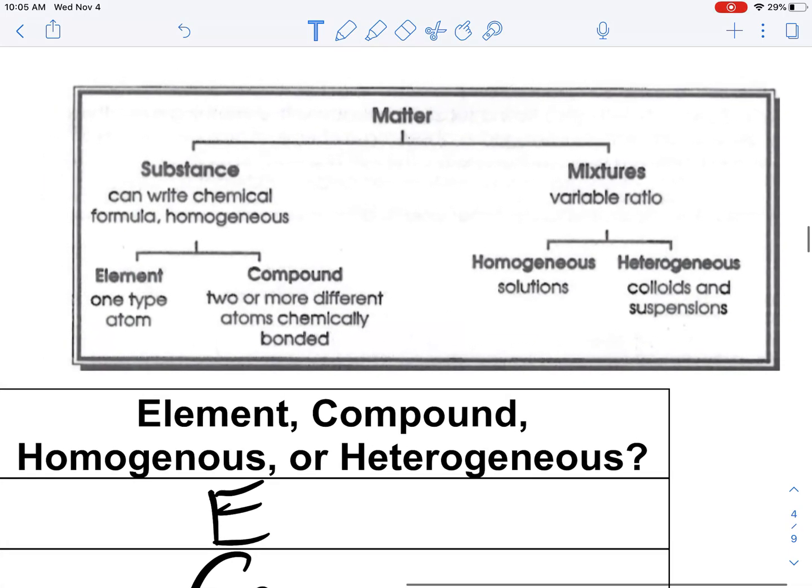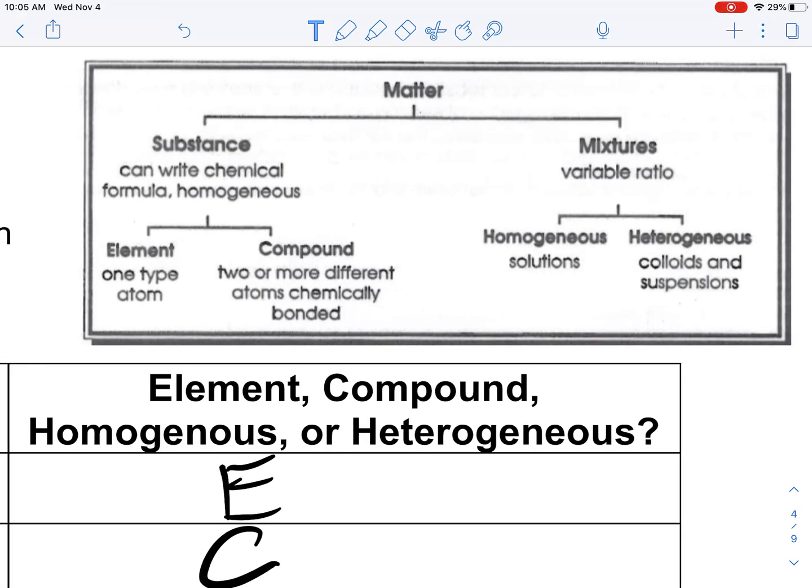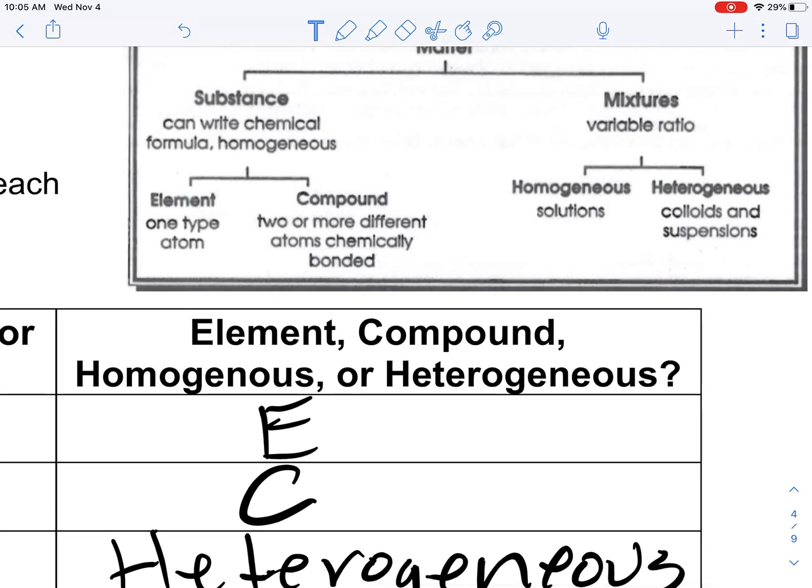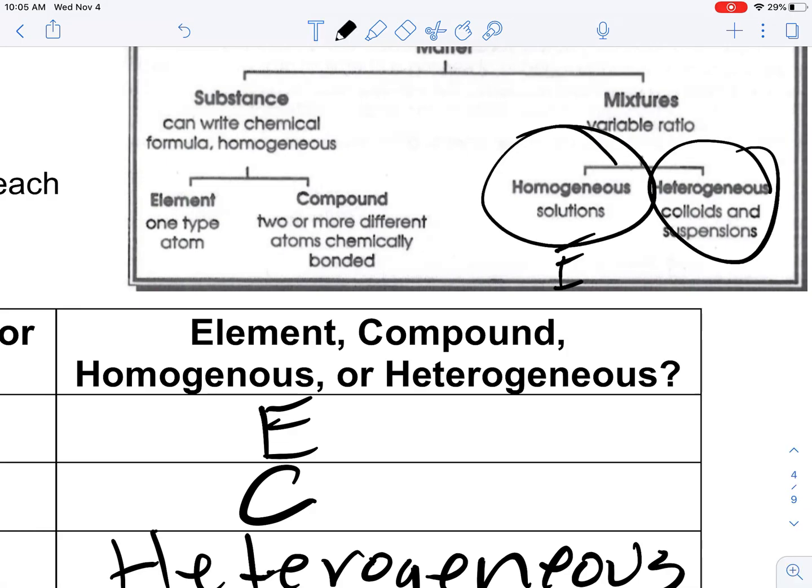On the left-hand side over here, we have elements, which are one type of atom, a compound, which is two or more. And then mixtures, we have two types. We have homogeneous, which are solutions, and heterogeneous, which are colloids or suspensions. So remember, homogeneous are evenly mixed, and heterogeneous are unevenly mixed.